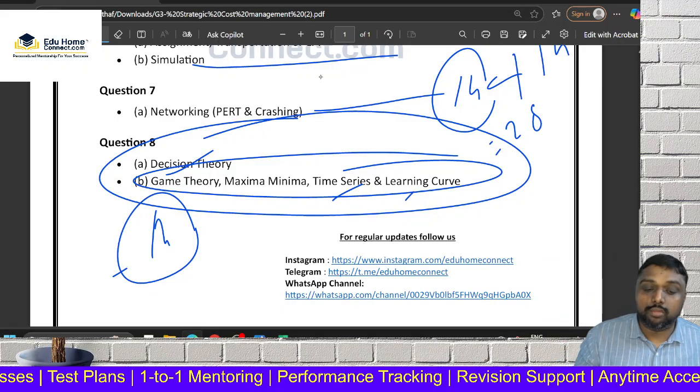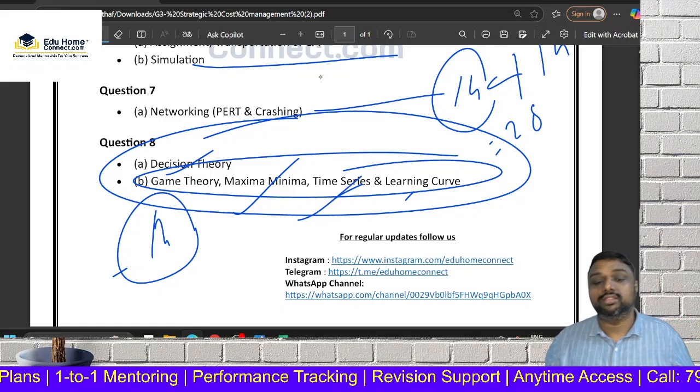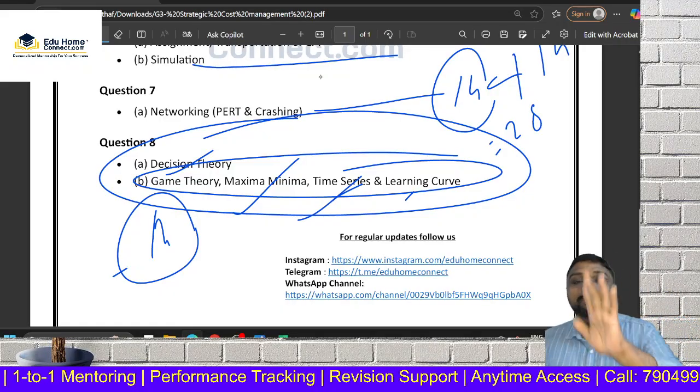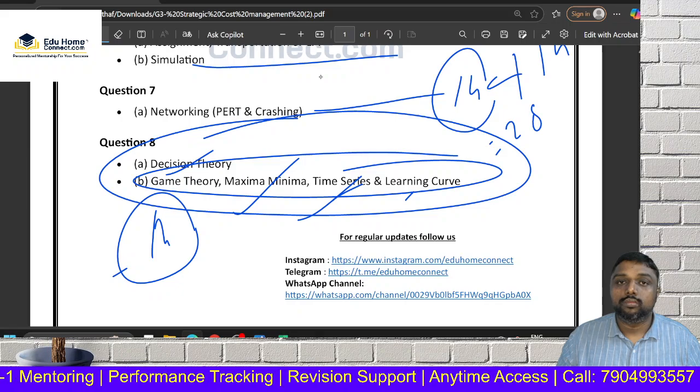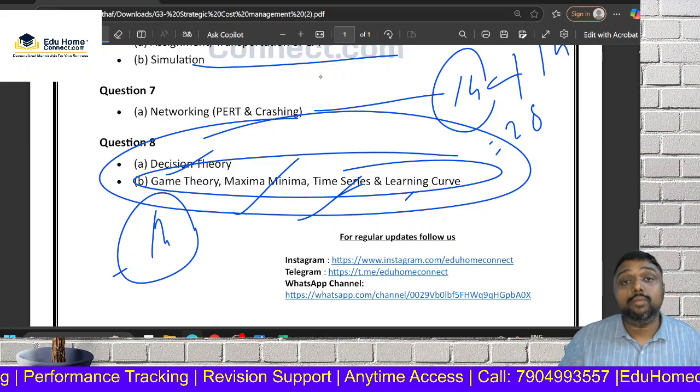My dear friends, 14 mark. Mostly the questions coming are 1 maxima and 1 time series. This is what always comes: 1 integration question, 1 time series question. And the model is ditto from your study material only. So 14, 14, how many marks can you get?